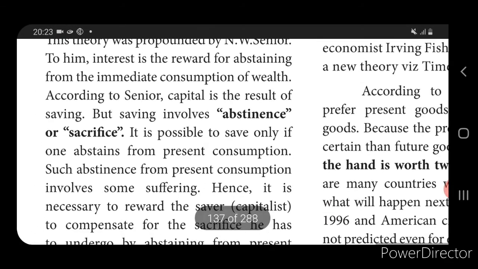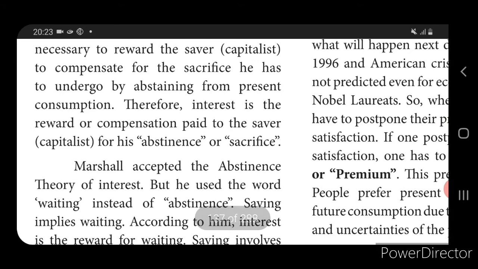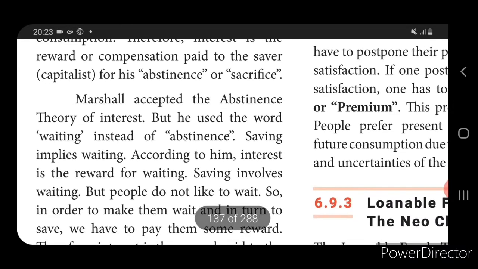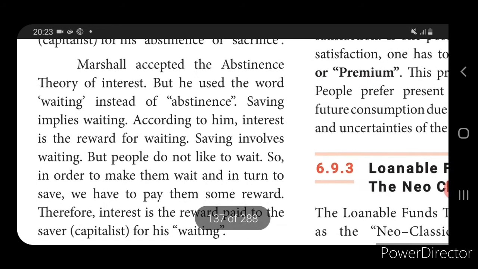Next we come to Marshall, who has explained the abstinence theory of interest. Instead of abstinence he has used the word waiting. Waiting means people sacrifice their present consumption in order to prefer savings.